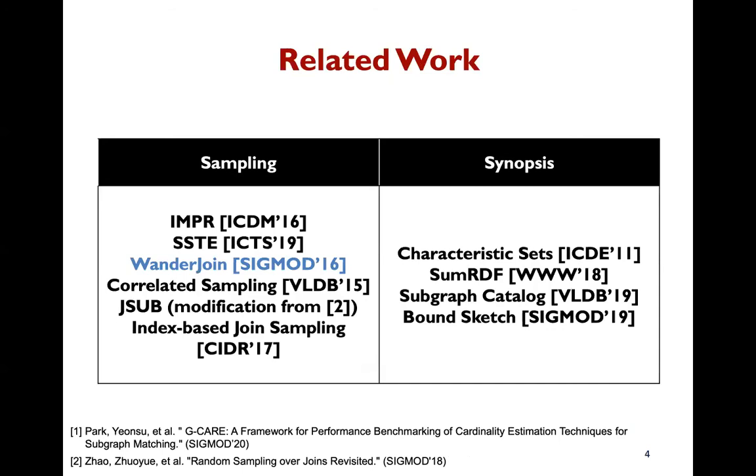In general, there are two approaches to solve the problem: sampling and synopsis. Sampling-based methods perform sampling, assign weights to samples, and aggregate these weights to estimate the cardinality. Synopsis-based methods produce summary structures and use the structures to perform online estimation. Among all of these, WanderJoin, a sampling-based method, was shown to be the most accurate in our previous benchmark paper.